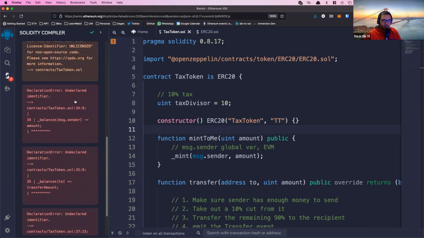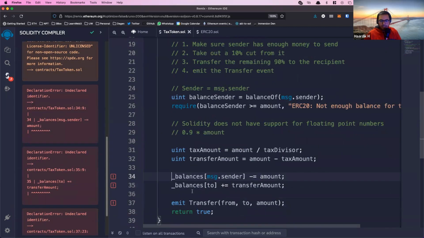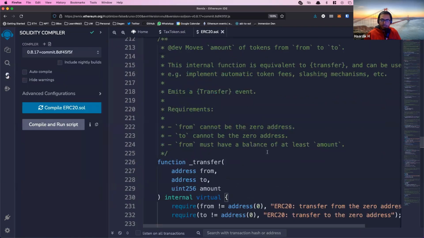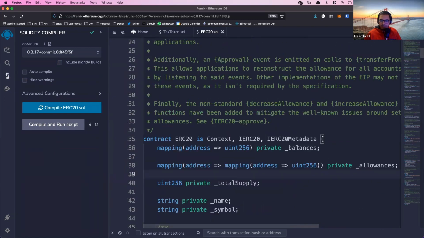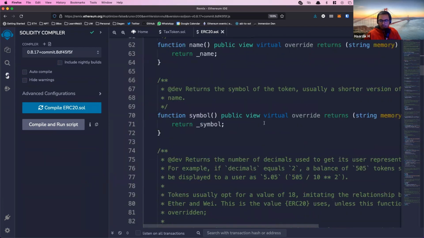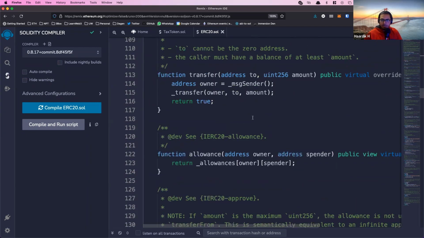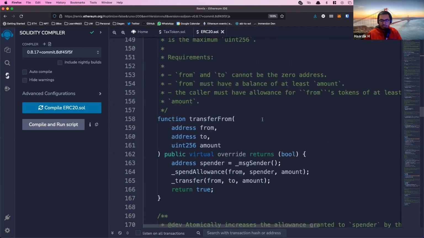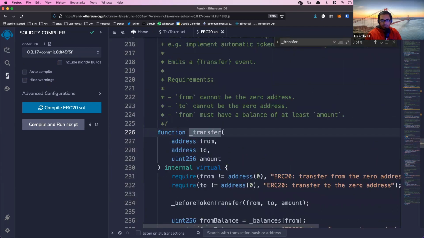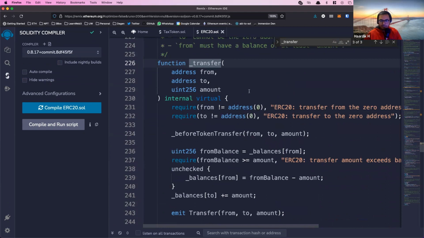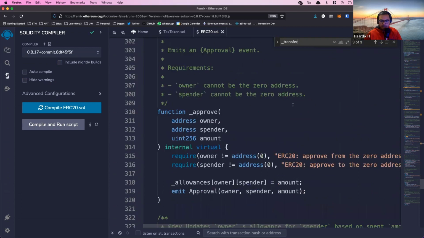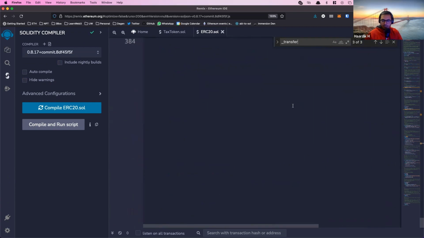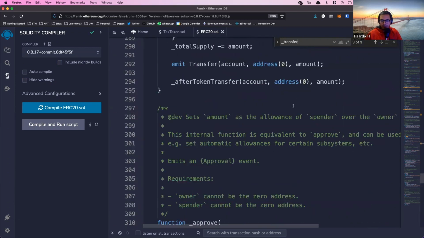So I did something wrong here. Undeclared identifier, it doesn't understand what underscore balances is. And that is because underscore balances is a private value. Okay, the private value makes sense. So private values, we cannot access from inherited contracts. So instead we will use the internal transfer function. There is, let me see, what was the name of it?